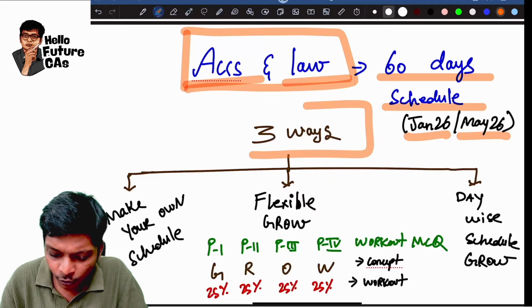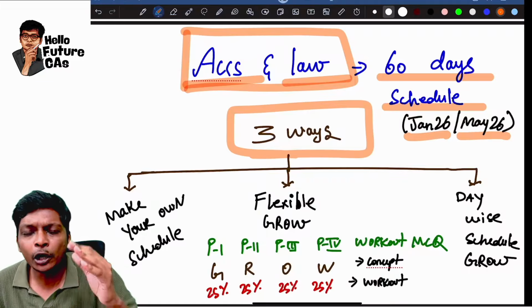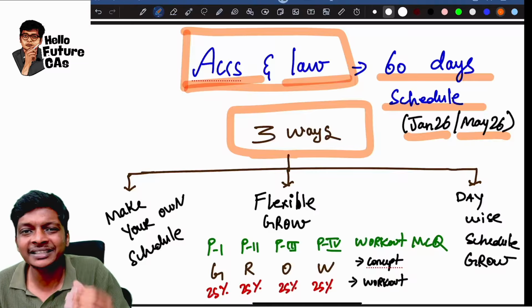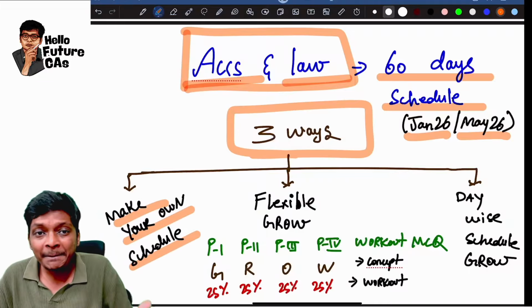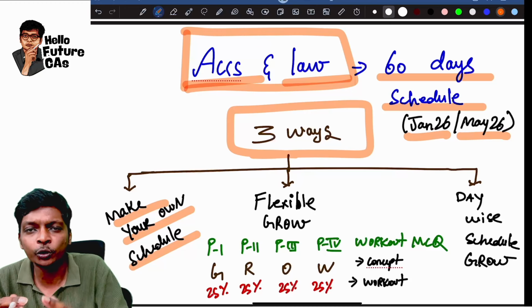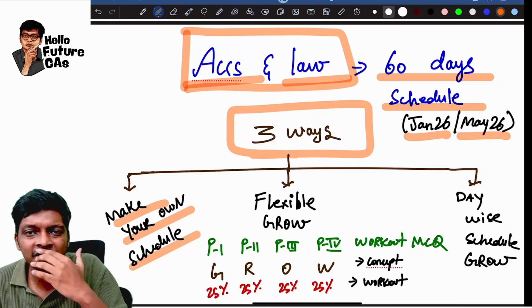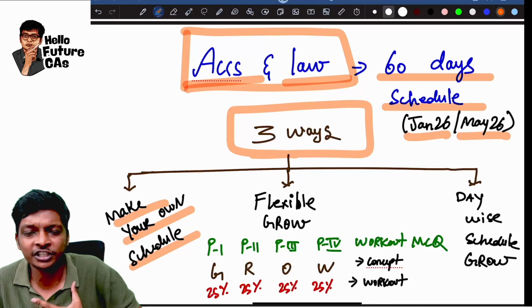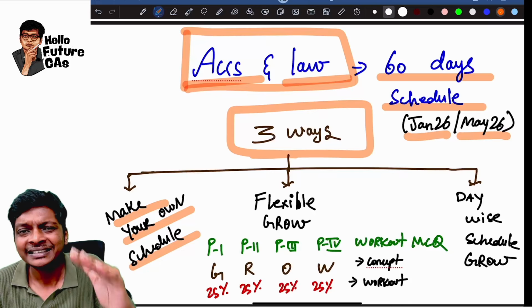I'm giving you schedules in three ways, or let me put it in other words, three options. I'm giving you the options. Pick what works best for you. The first one is always making your own schedule. When I was a student, I used to make my own schedules, guys. I think half the CA students in the country make their own schedules. So the first option is if you are making your own schedule, that's great.